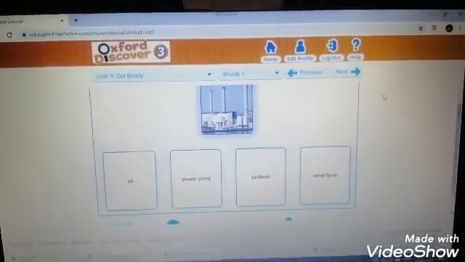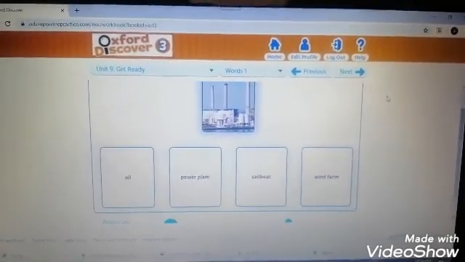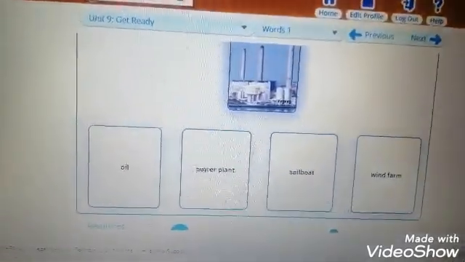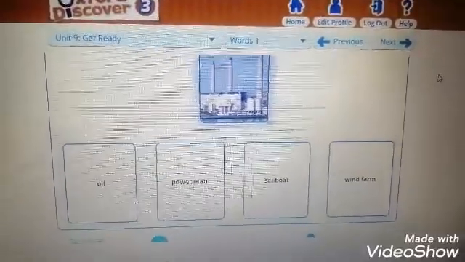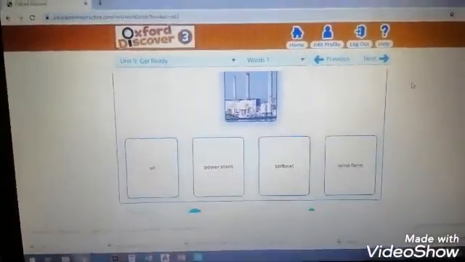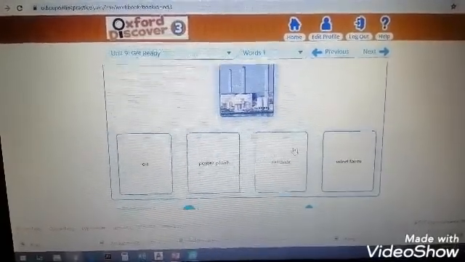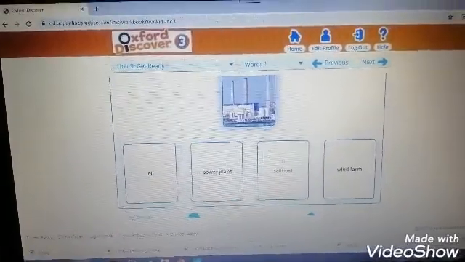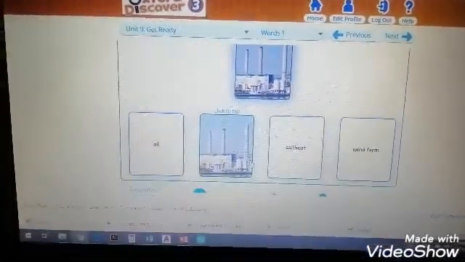Now we have this exercise. We have picture and words, and we will try to know what is this picture. What is this picture? As can you see? Oil, power plant, sailboat, wind farm. What is it, 3rd grade? Oil, sailboat, power plant, wind farm. Good job. It's power plant, as we can see.